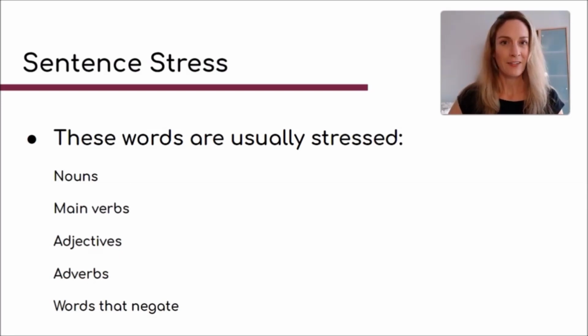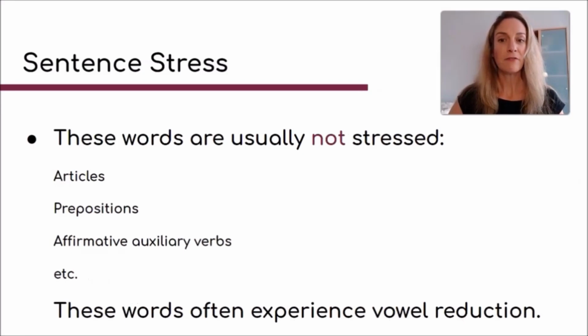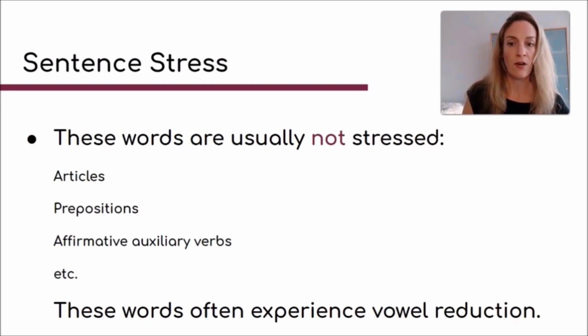So that's really a very simple summary, okay? And therefore words that are usually not stressed are articles, prepositions, affirmative auxiliary verbs, etc. So this is just sort of a rough rule and list really of which words are stressed and which are not stressed. Okay, and the words that are not stressed in English, they usually also experience vowel reduction, and there's also a couple of other things that happen in connected speech. And if you want to find out more about vowel reduction and connected speech, then please have a look at my other videos.